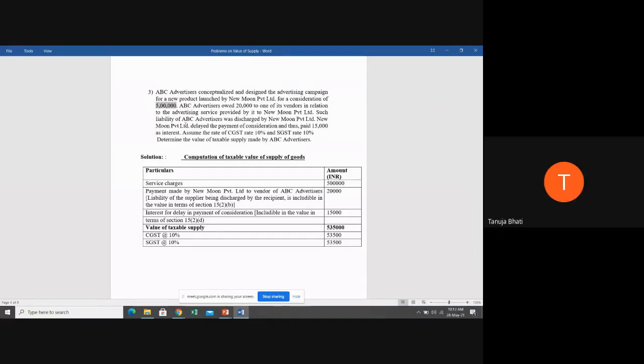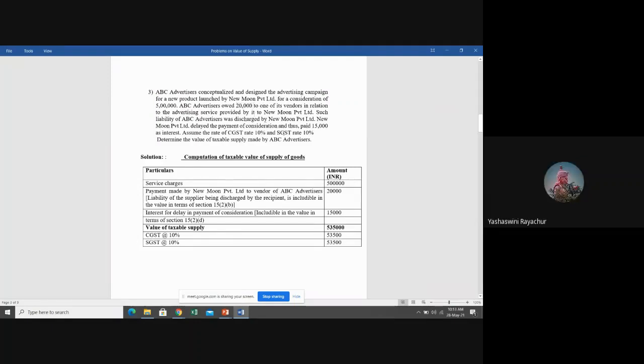Add it. Yes, students, this 20,000 liability should be added. Under which clause can anyone tell me? Section 15, subsection 2, clause B.